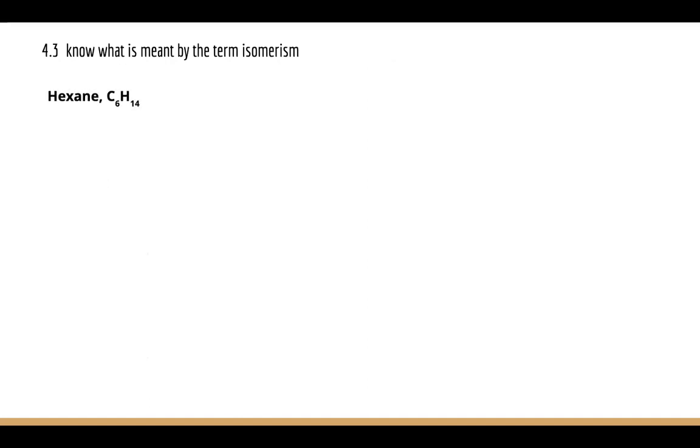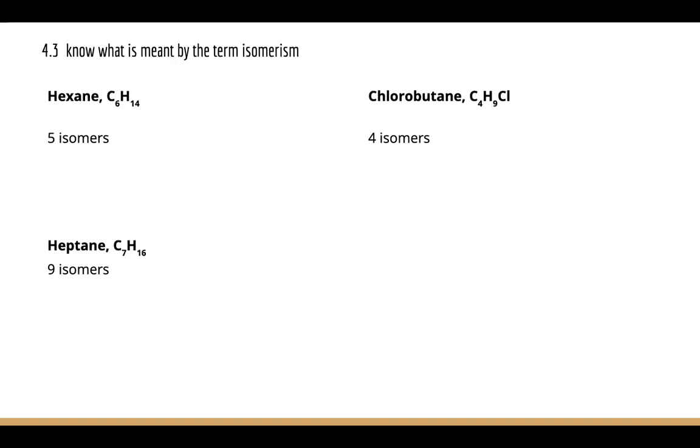You've got some other examples that it's worth working through. Hexane, C6H14. Chlorobutane is worth looking at as an example for investigating isomers. And also, if you feel really challenged, have a go at heptane. What you need to do is get a pen and paper out and work out all the structures of the isomers for those. If you need a hint, I'll share with you now. Hexane has 5 isomers, chlorobutane has 4 isomers, heptane has 9 isomers. Give it a go, see how you get on.